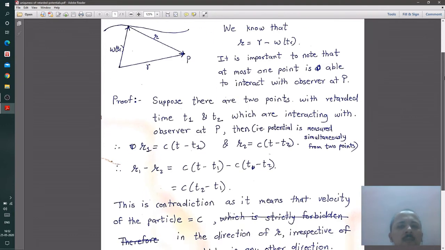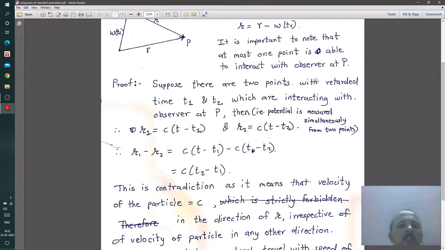Now, their retarded positions are given by, let us say, r1 is equal to c into (t minus t1), whereas r2 is equal to c into (t minus t2). Here t is essentially called the proper time, whereas t1 is the retarded time of position r1 and t2 is the retarded time of position r2.